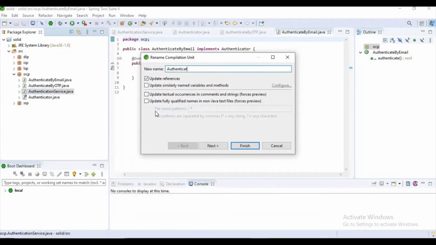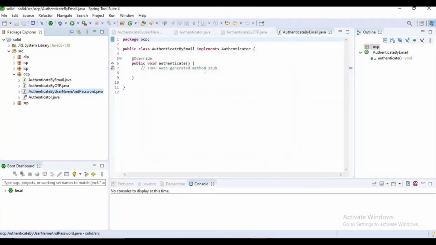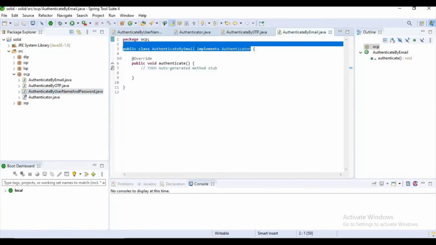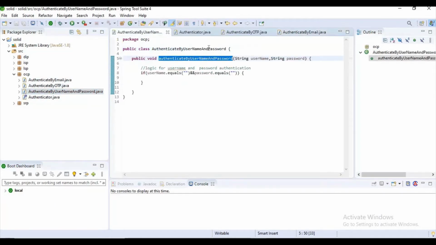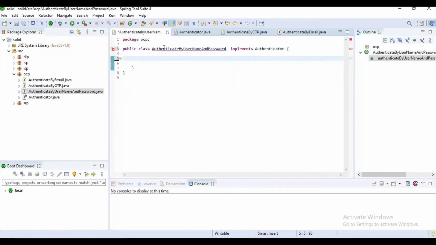Authenticate by username and password. Here I want to implement it with my interface. I want to remove this method.